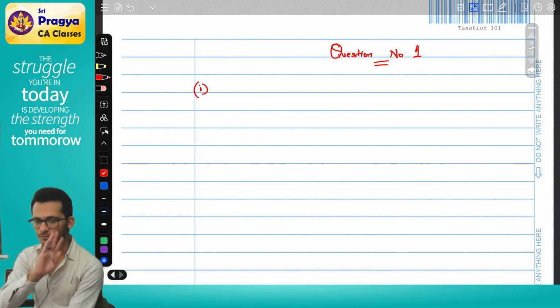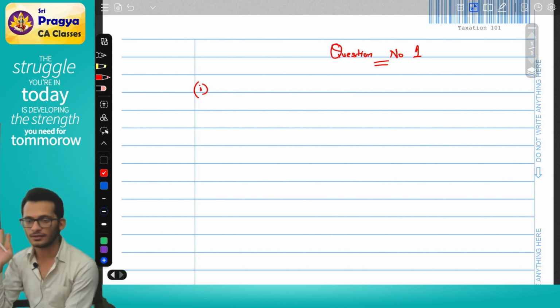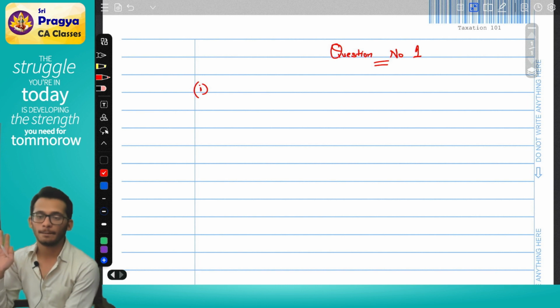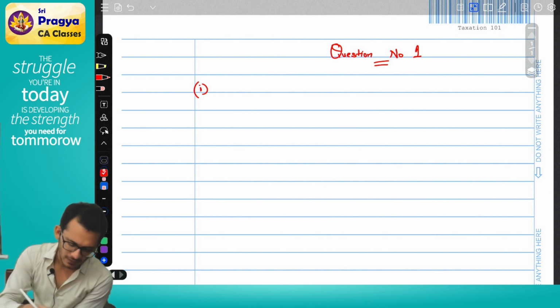Nothing before the margin. Everything out of the margin. Everything inside the margin. Clear? Yes. Now, what I will come and say is how to write an answer, Rahul.